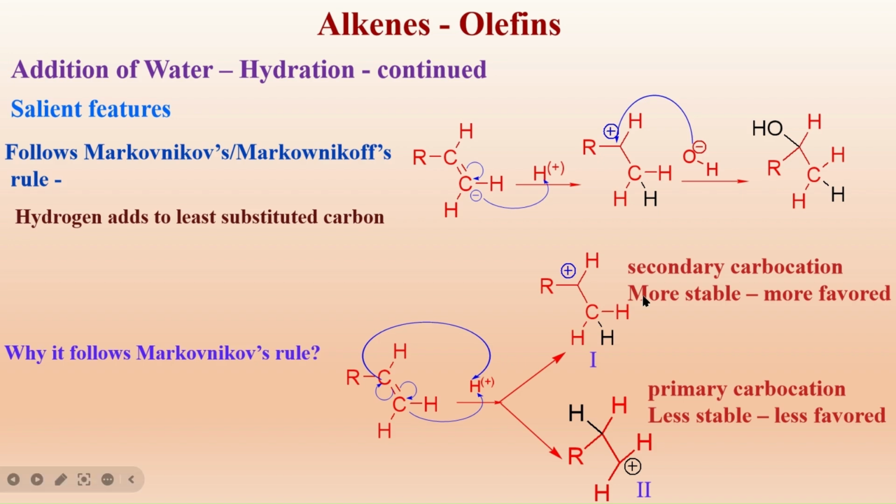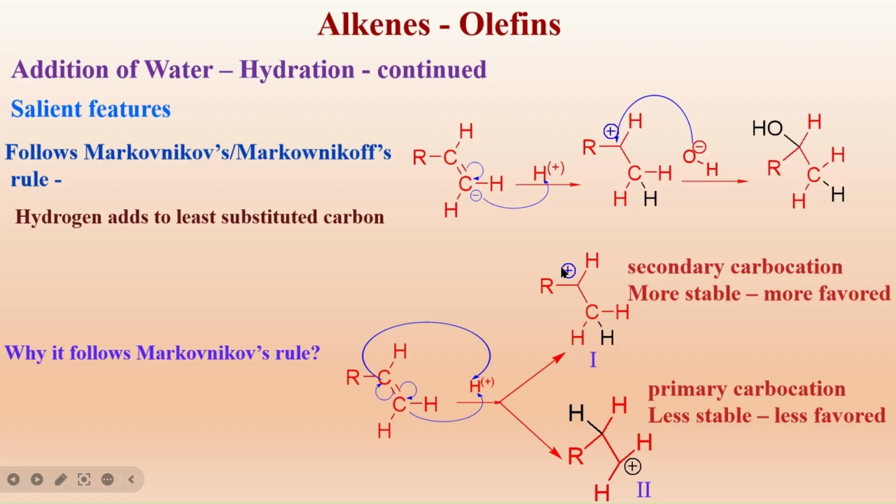Right? Here the secondary carbocation is more stable than the primary carbocation. That's why this secondary carbocation is formed in more quantity, and hence the hydrogen adds to the carbon which is least substituted.